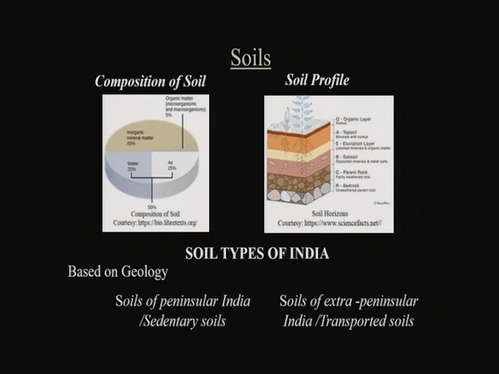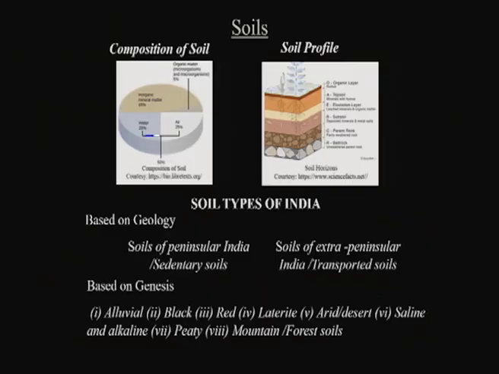Then we have another type, soils of extra peninsular India or transported soils. These are the soils typically formed by the movement of air, wind or water, which is actually rivers. The movement and deposition of soils, primarily by the river or the wind, are called extra peninsular India soils or the transported soils.